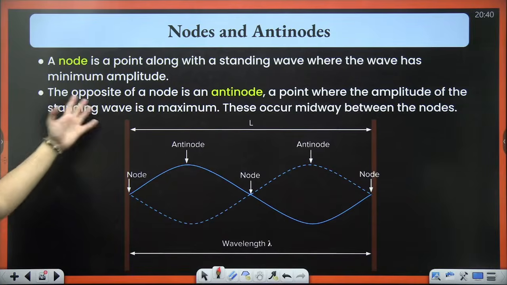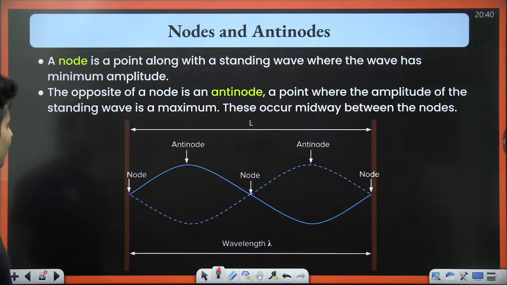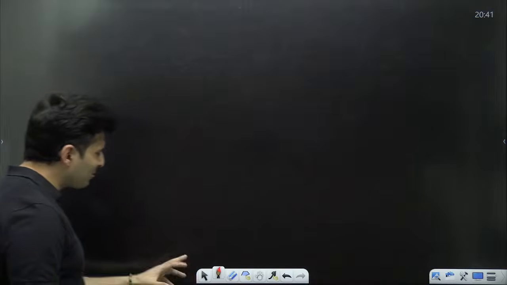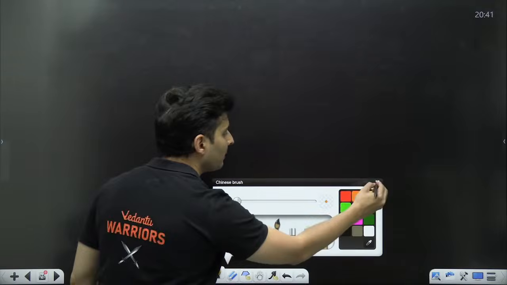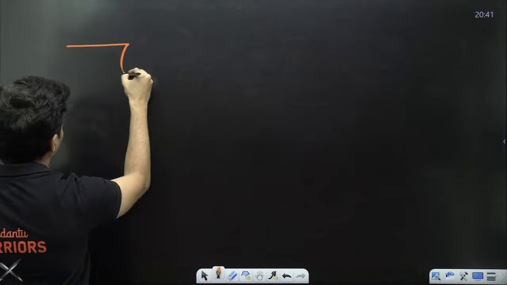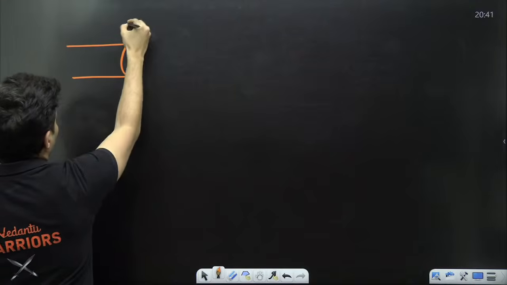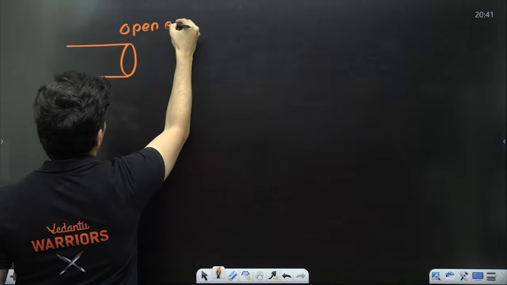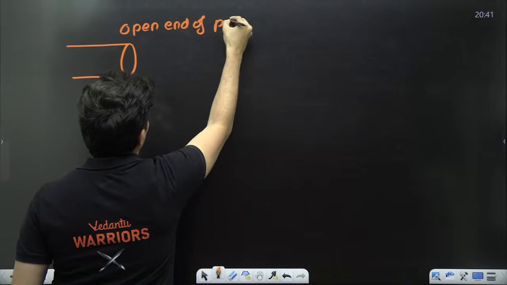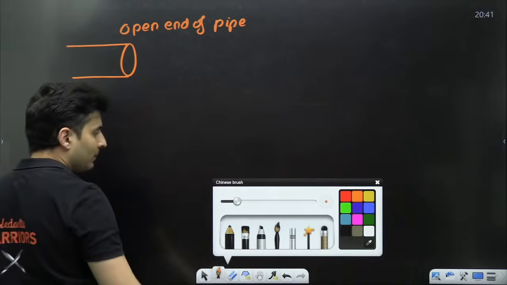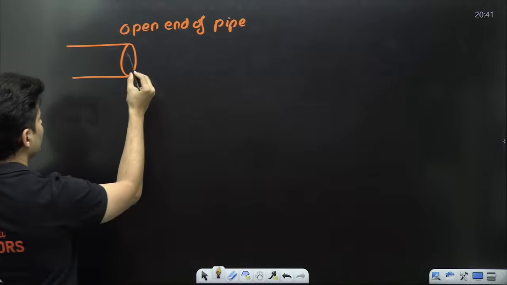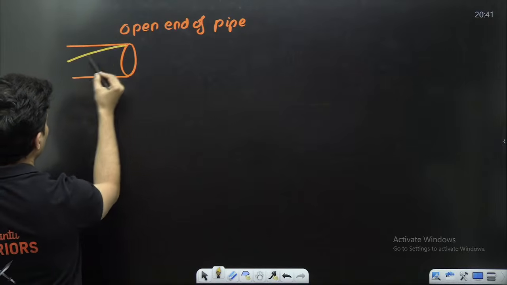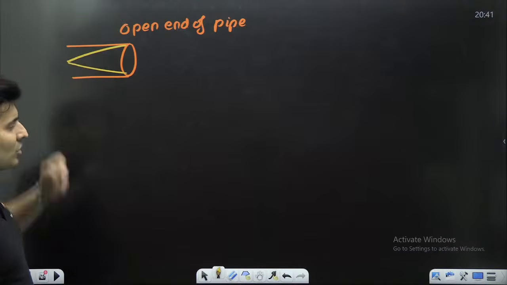Now, main problems. Nodes and antinodes and wavelength and all of that. Now, a special problem happens again for pipes only. See, strings is very simple. Pipes always cause that problem. If you have an open end of a pipe, the open end always has an antinode displacement wise, meaning antinode should be formed right there.